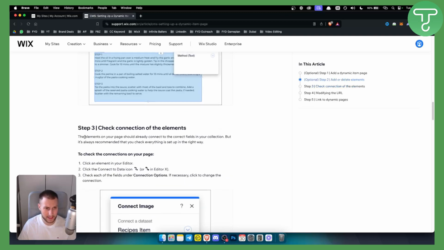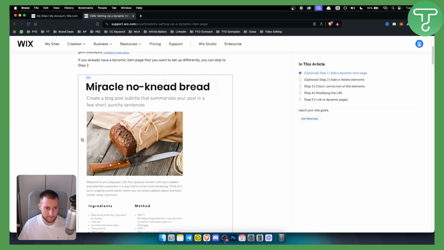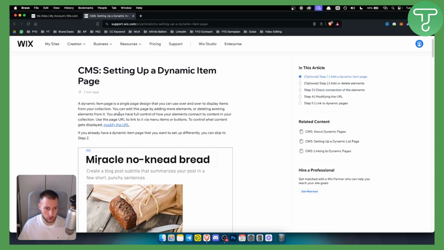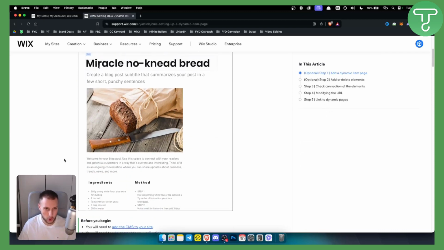So basically that's pretty much how you can add a dynamic page. Obviously, again, you always have full control of how your elements are connected to your content. You can use the page URL link to link it via menu items or buttons, or control what content gets displayed. However, this is pretty much how you can go and create dynamic pages on Wix.